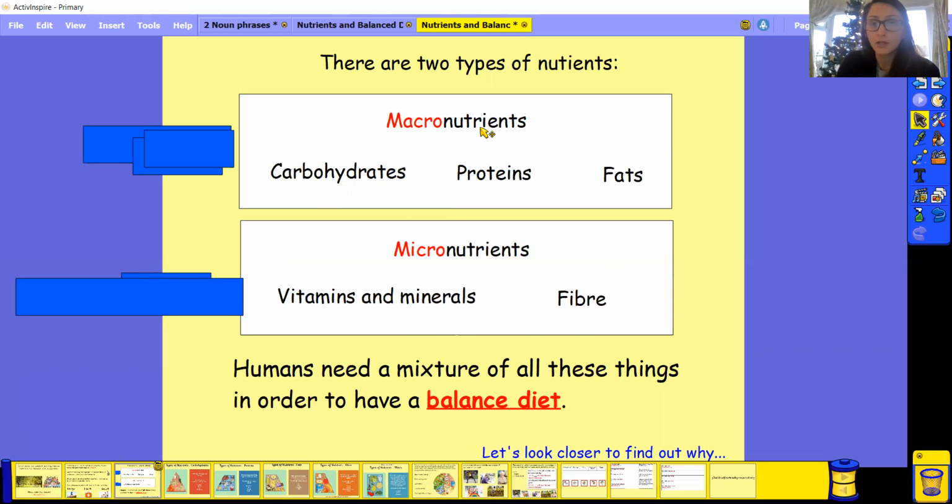We've got macronutrients and micronutrients. We've got carbohydrates, proteins, fats, vitamins and minerals, and fiber. Humans need a mixture of all these things in order to have a balanced diet. That means a healthy diet, okay? And we're going to look into reasons why, okay?